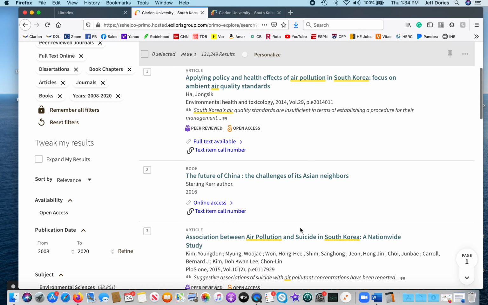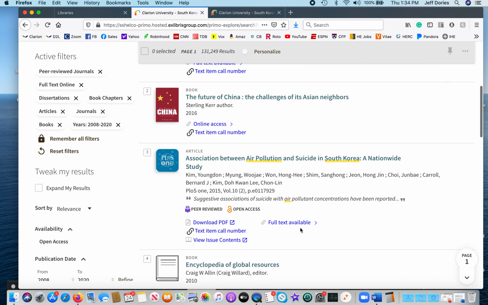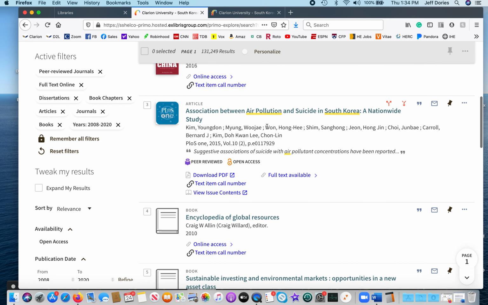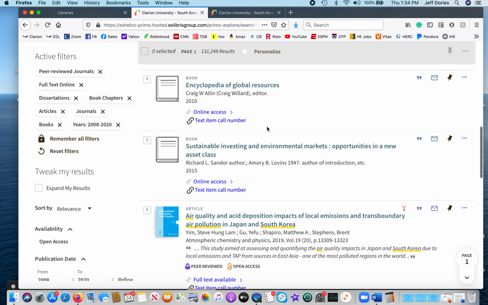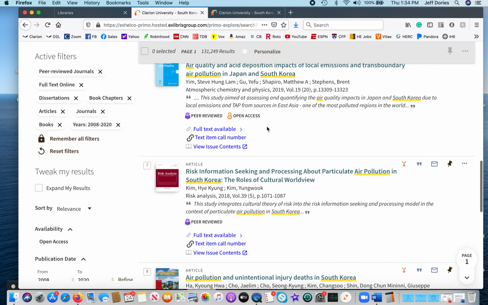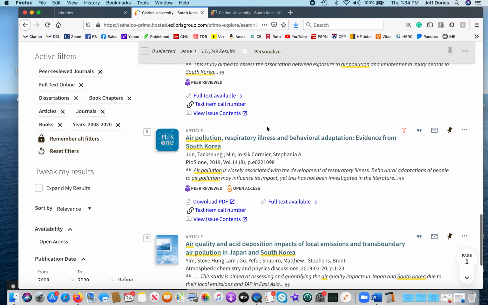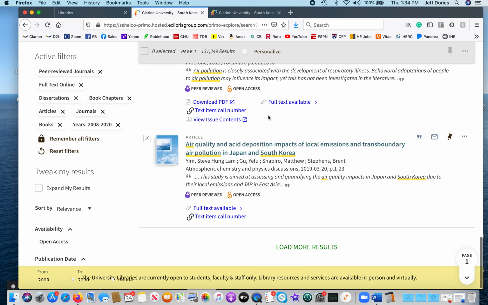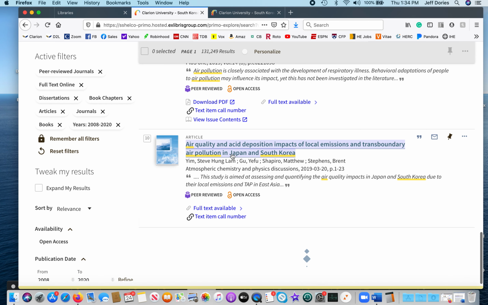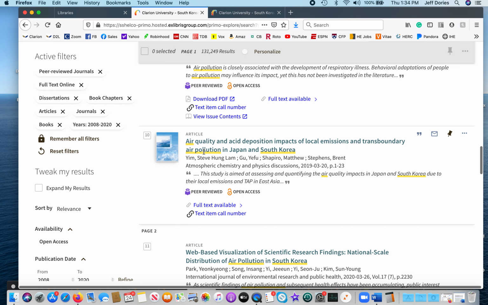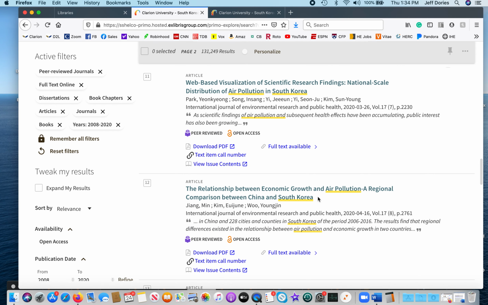Okay, and then I was finding like this might be worth just reading, seeing if it could be helpful. I'm not sure. I found some right away. I thought a lot of these talk about how much their neighbors impact their air pollution.